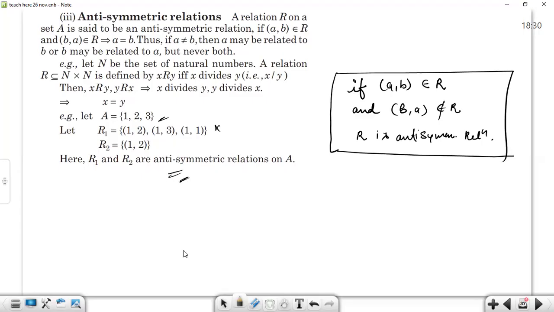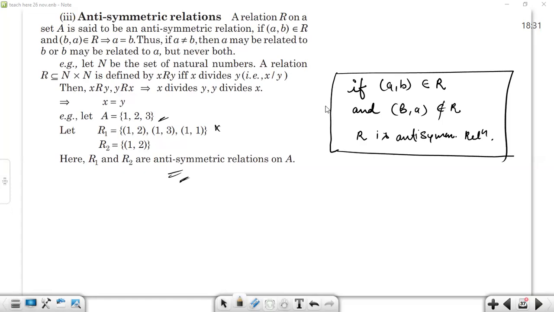Let's read the definition also. A relation R on a set A is said to be an anti-symmetric relation if (A,B) belonging to R and (B,A) belonging to R suggests that A and B are equal. Thus, if A is not equal to B, then A may be related to B or B may be related to A, but never both.